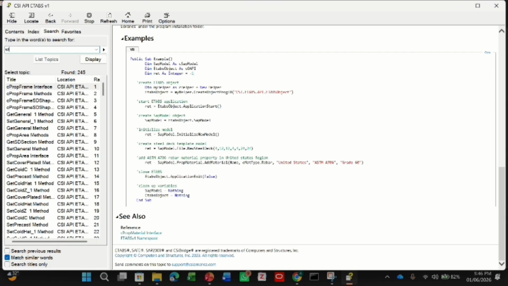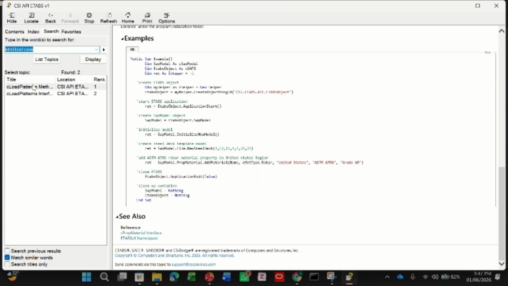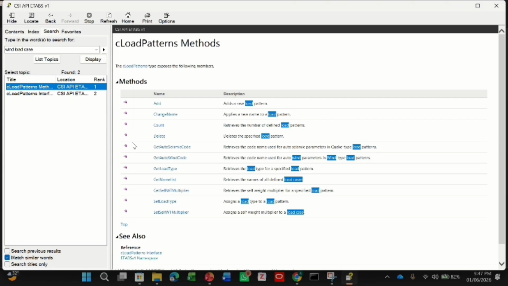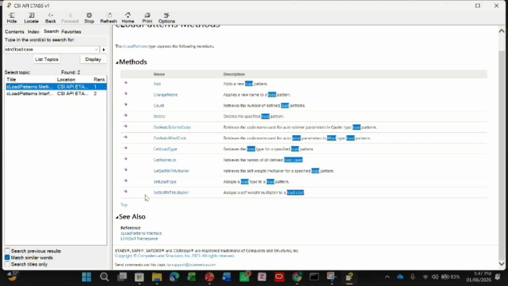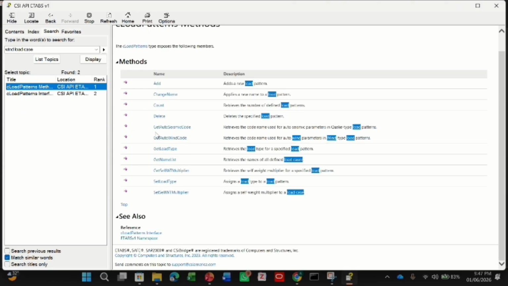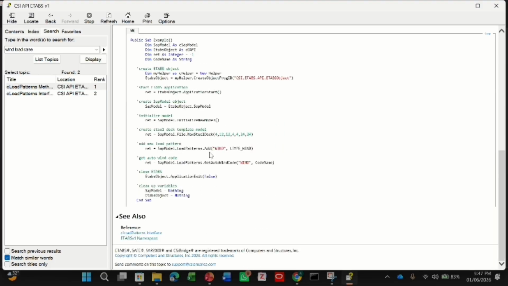By wind load case I mean that once you have created the load patterns for wind, like Wind X and Wind Y, when I click on it there is no topic or code. So if you want to automatically update or feed the values inside that table, there is no code available in any language for it.